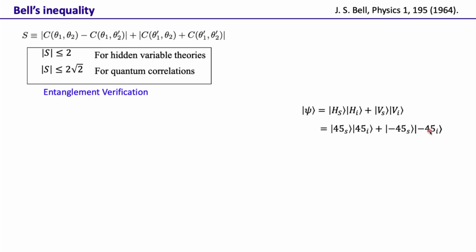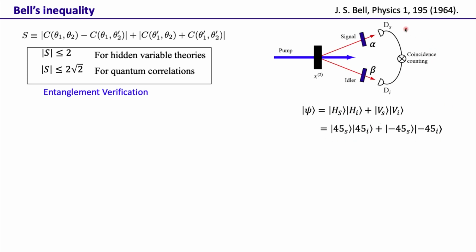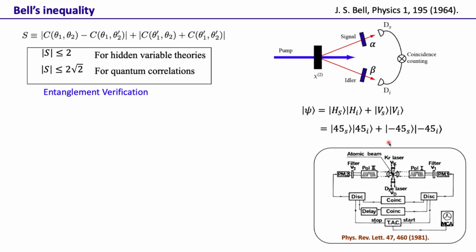So this was the kind of state that was considered for the example. Here it was in the horizontal vertical basis, and this is in the 45 minus 45 basis. And we have seen that such states can be produced using parametric down conversion and so on. But the first experiment that was done in order to show the violation of Bell inequality was not with parametric down conversion. It was in atomic cascade, but it was pretty much the same: you produce two photons that are entangled in polarization, and using that they were able to show a violation of Bell inequality.